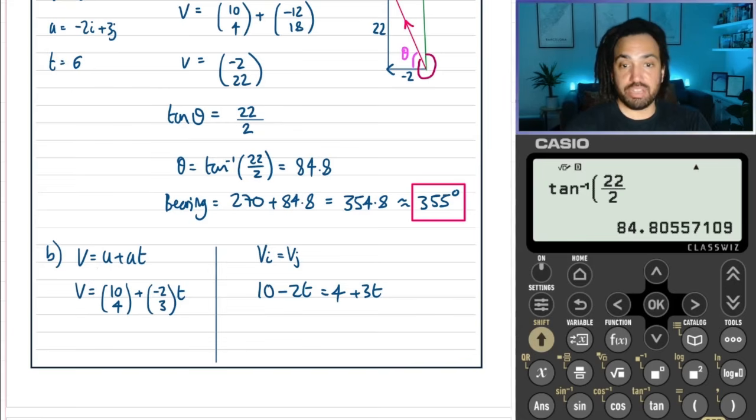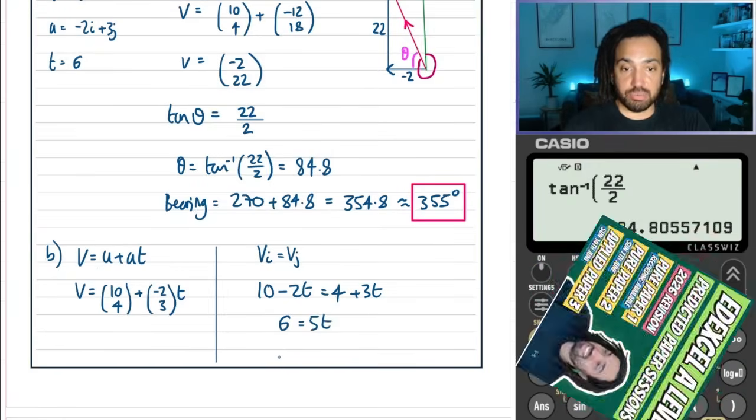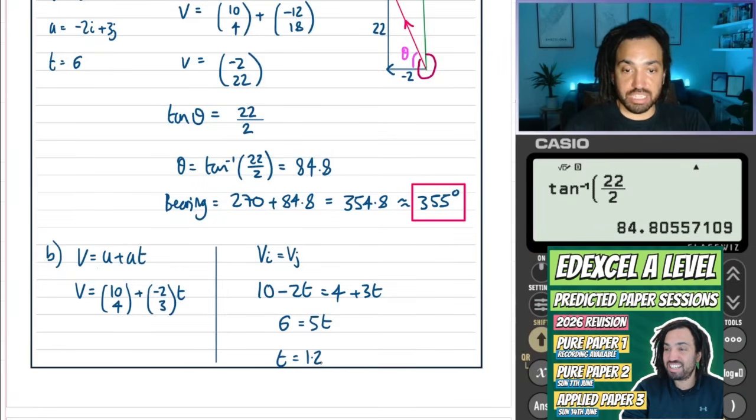Right, so I just moved it around there to grab some more space. But yeah, we're solving the same equation. So we're going to take away 4 from both sides, and we're going to add 2t to both sides. And then we're going to divide through by 5 to get t is equal to 1.2 seconds for our final answer.